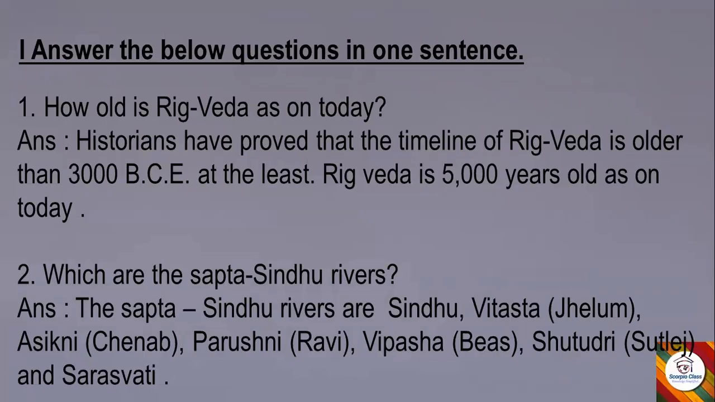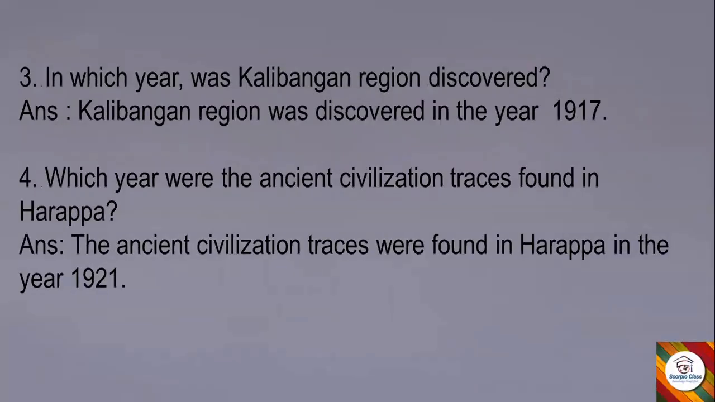Question 2. Which are the Sapta Sindhu rivers? Answer. The Sapta Sindhu rivers are Sindhu, Vitasta, that is Jhelum, Asikni, Chenab, Parushni, Ravi, Vipasha, Beas, Shatudri, Sutlej, and Saraswati. Okay, so these are the names of Sapta Sindhu rivers. Next question. In which year was Kalibangan region discovered? Answer. Kalibangan region was discovered in the year 1917.